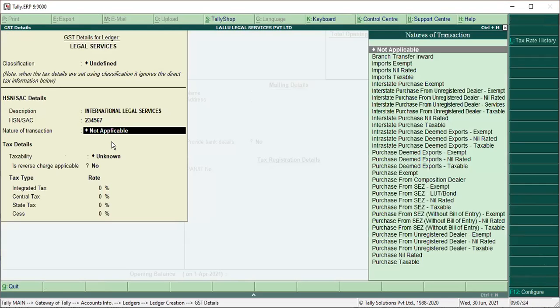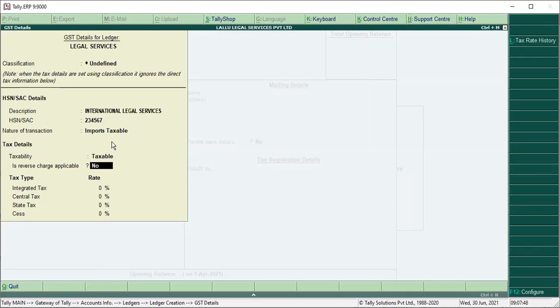Nature of transaction, you have to select imports taxable, because you're importing, that is taxable. Is it right? Select imports taxable.